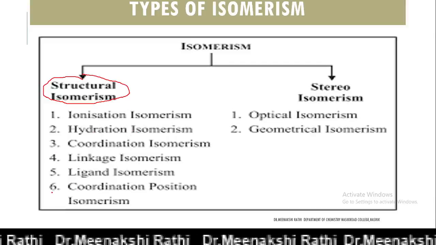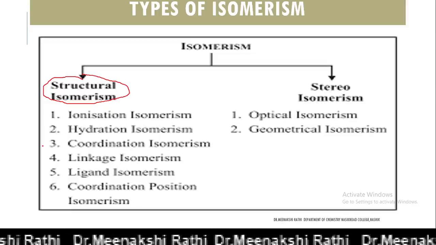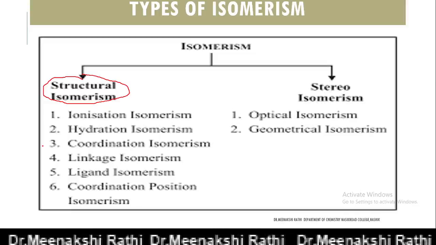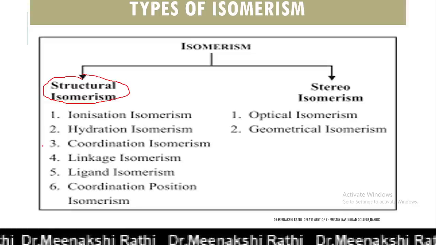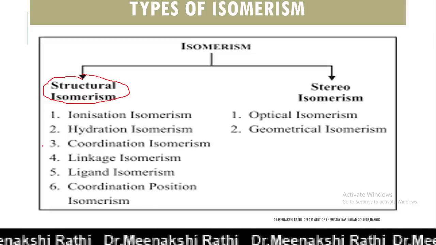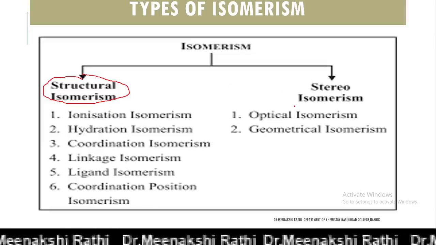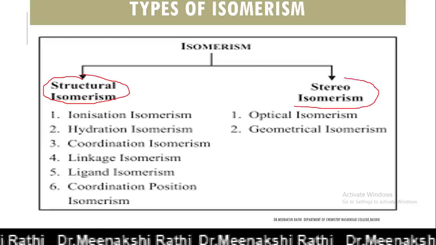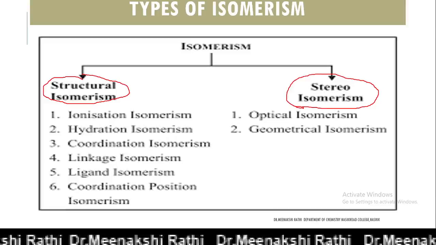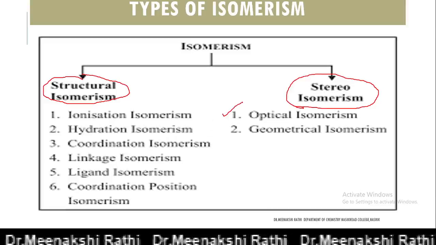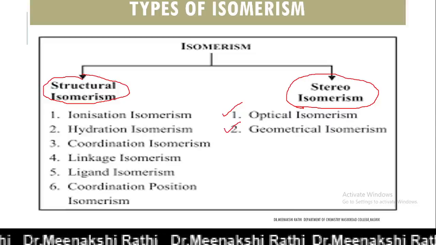Here I mentioned only 6: ionization isomerism, hydration isomerism, coordination isomerism, linkage isomerism, ligand isomerism, coordination position isomerism, and one more type we discussed, that is polymerization isomerism. Now let's start with another type of isomerism present in coordination compounds, and that is stereoisomerism. Under stereoisomerism, we will discuss optical isomerism and geometrical isomerism.